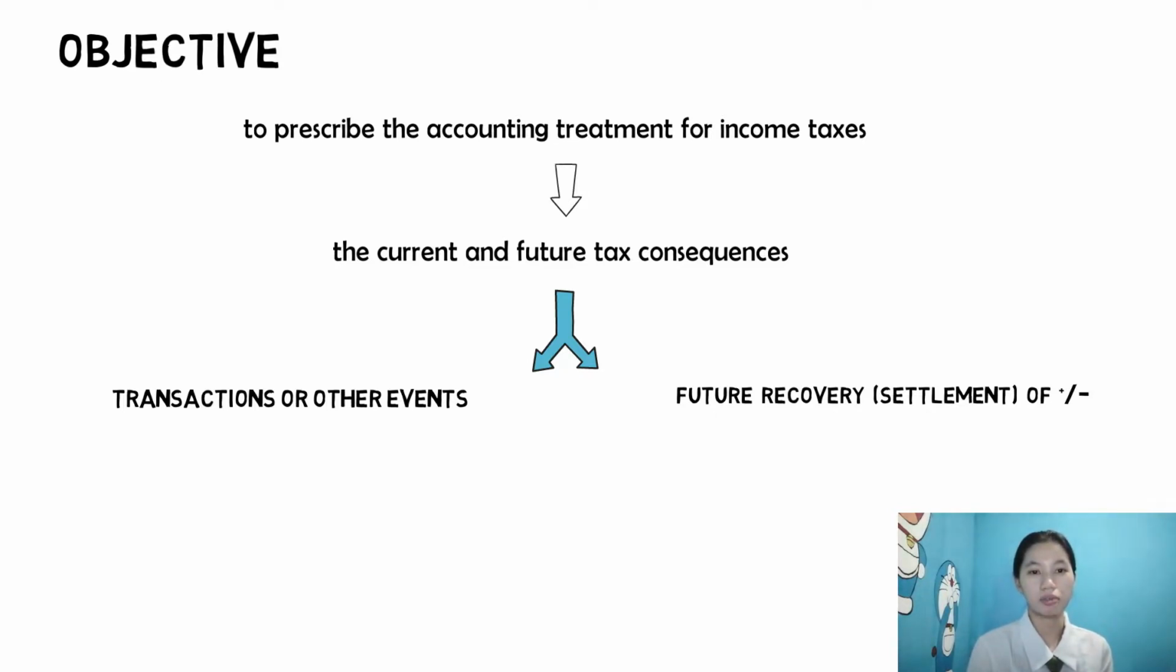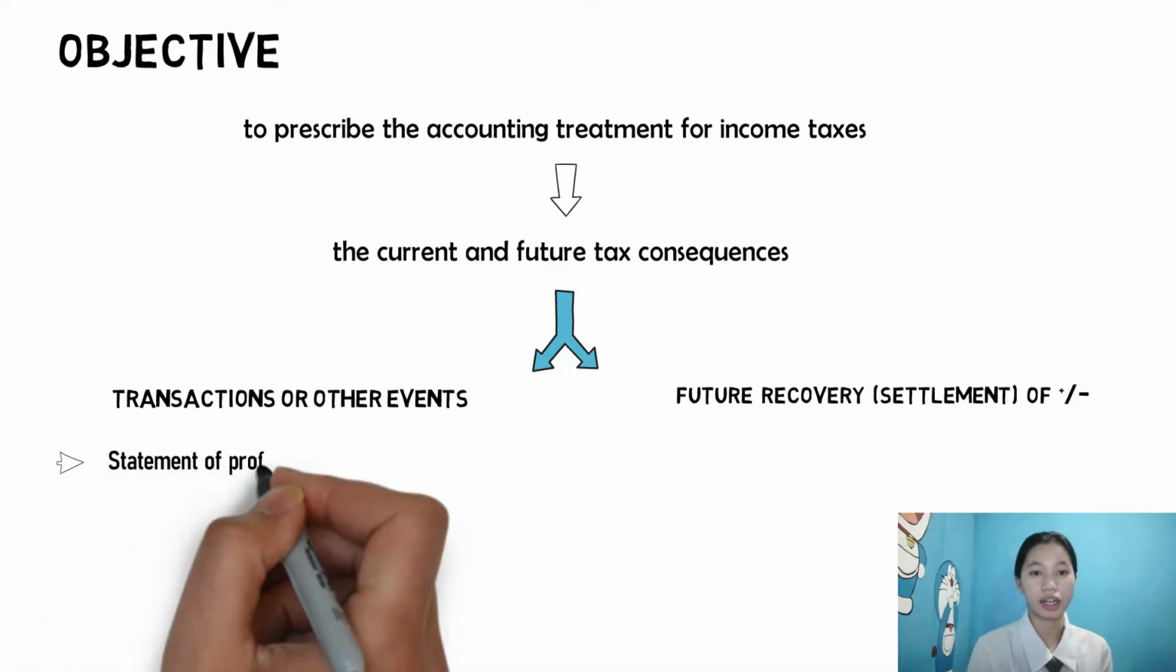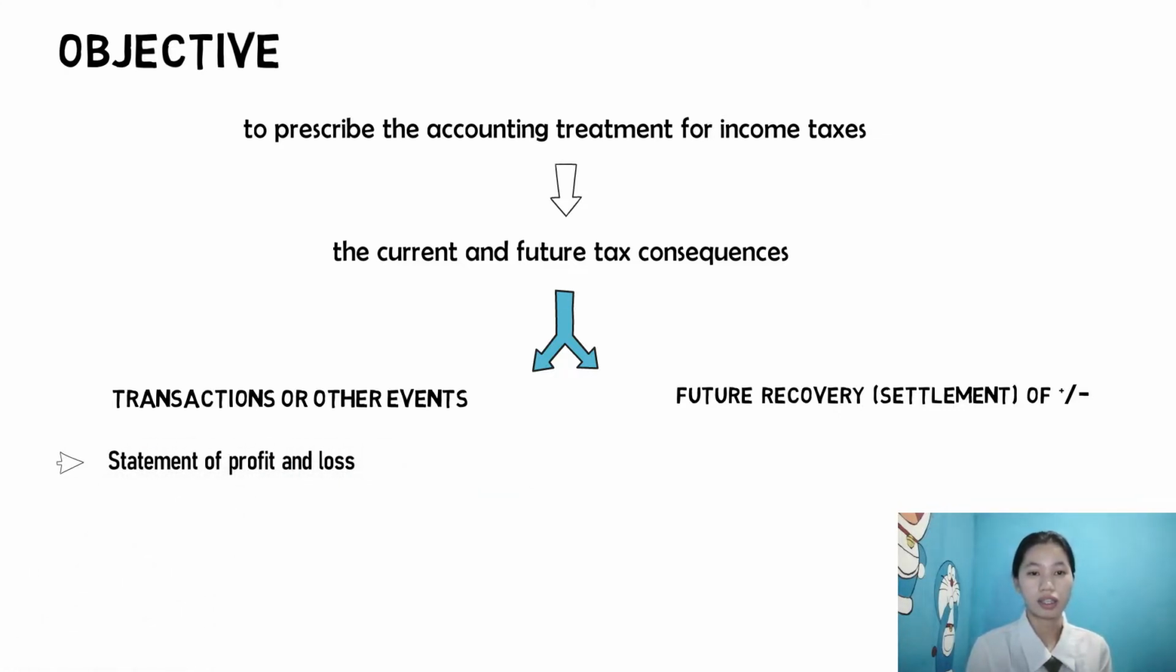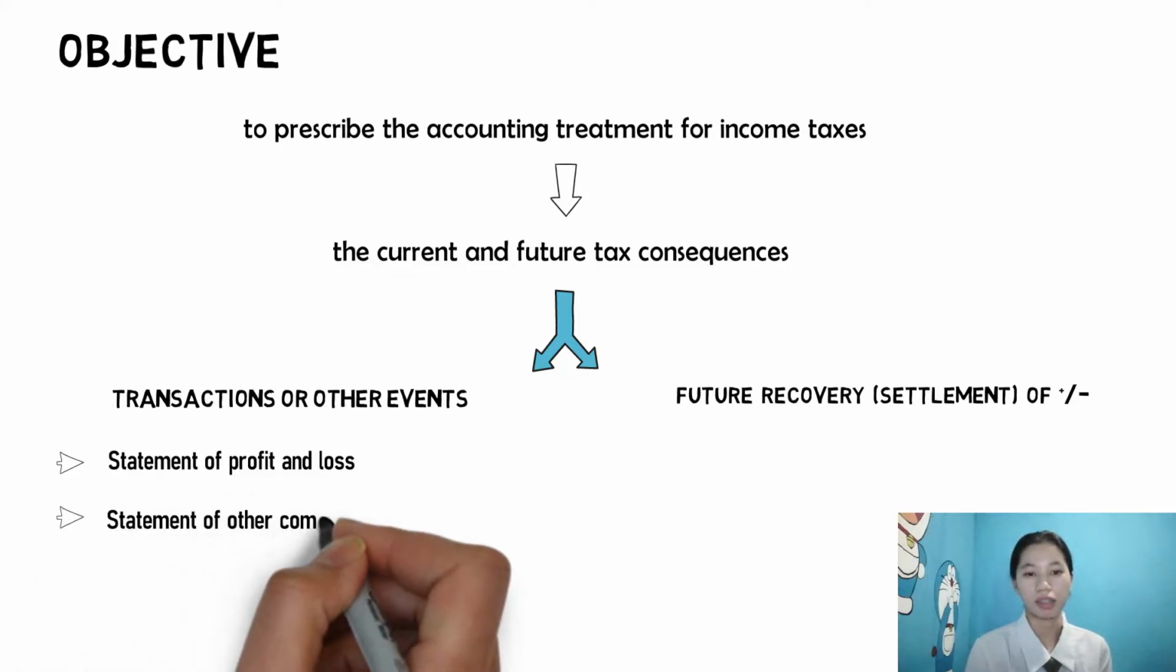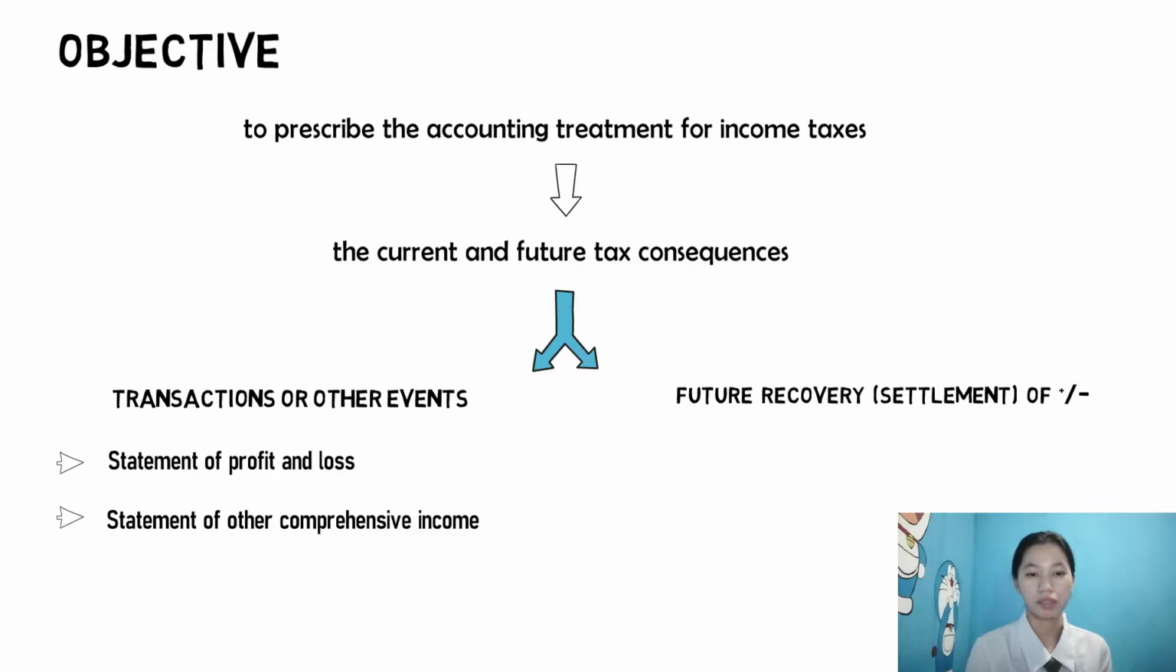IAS-12 makes it easy because you just need to account for taxes in the same way as for the transaction itself. That's a very simplified view. So if you recognize a certain item in profit or loss, then its tax consequence, which is current or deferred income tax, is also recognized in profit or loss, and the same applies for the statement of other comprehensive income. So if the transaction goes to other comprehensive income, then its tax consequence also goes to other comprehensive income.